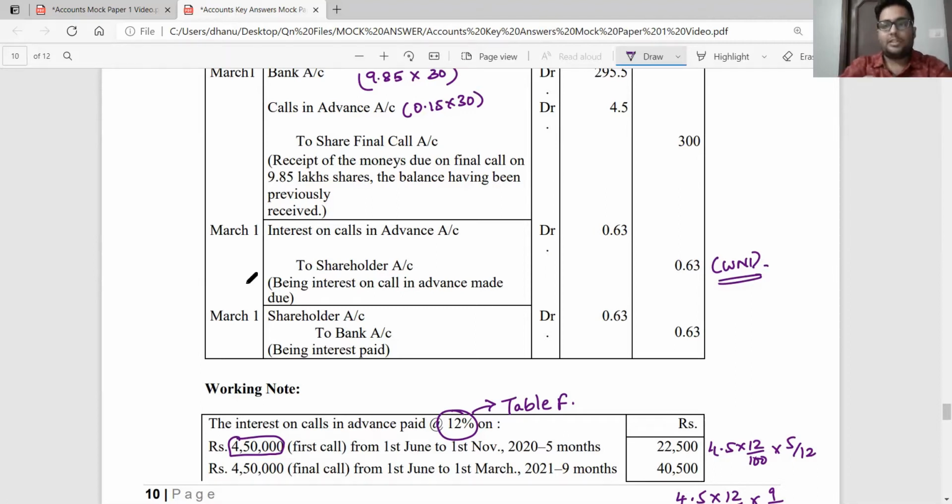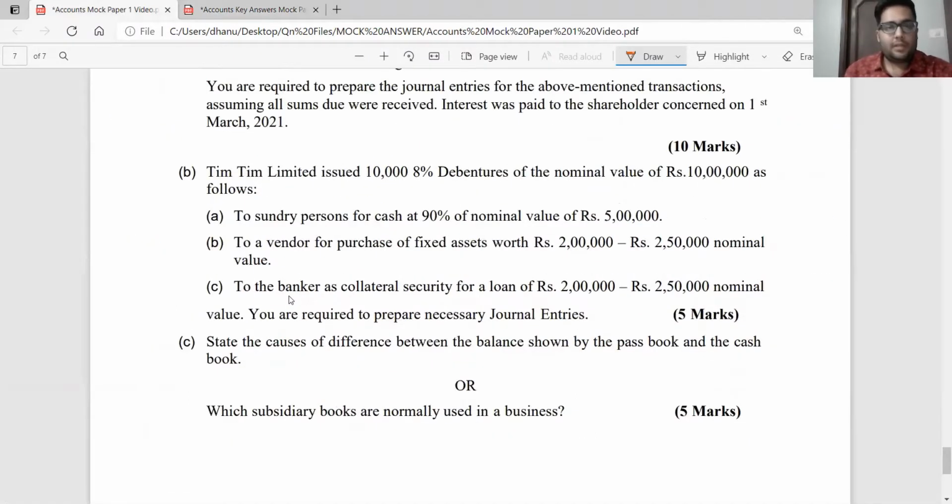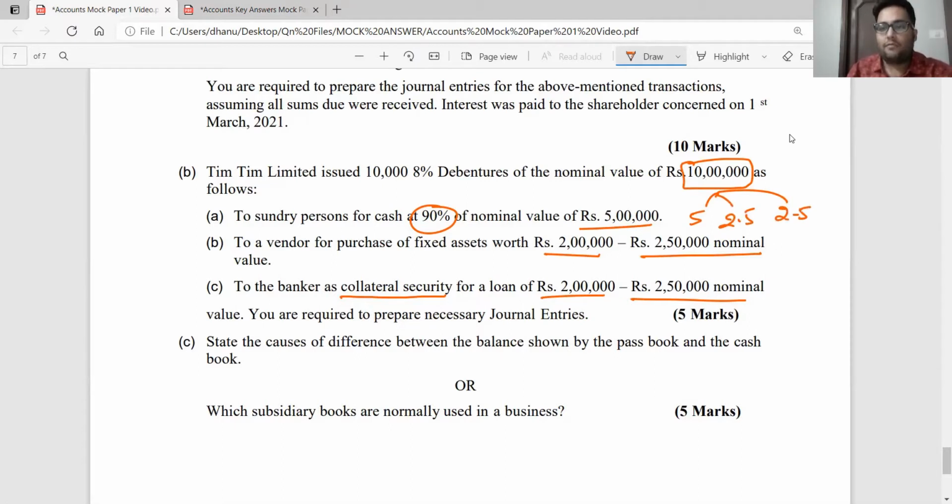Let us step into question 6B. TimTim Limited issued 1,000 8% debentures of nominal value 10 lakh as follows. To sundry persons for cash at 90% of the nominal value, 5 lakh. To a vendor for purchase of fixed assets worth rupees 2 lakh, 2,50,000 nominal value. To a banker as a collateral security for a loan of rupees 2 lakh, nominal value 2,50,000. So 10 lakh worth of debentures have been issued as 5 lakh to sundry public, 2.5 lakh in exchange of a fixed asset, and 2.5 lakh as a collateral for a loan taken.